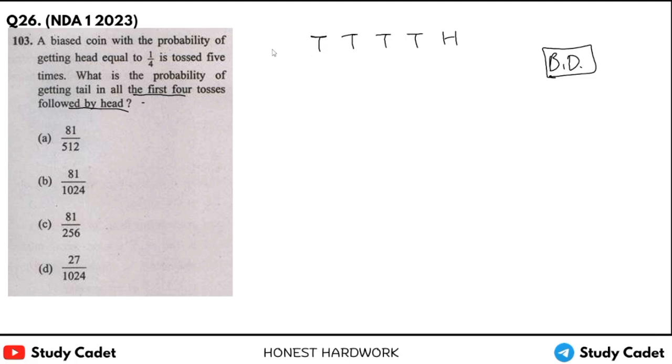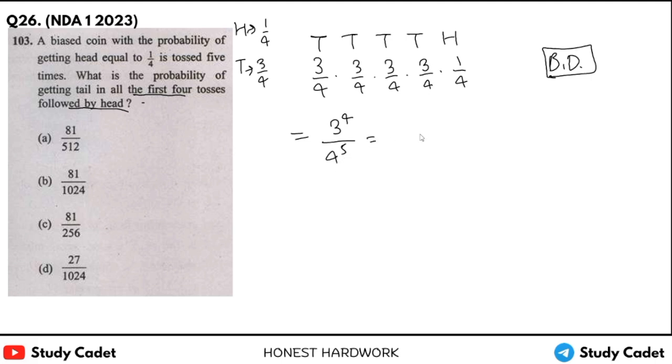See, probability of getting head is 1 by 4. So probability of getting tail will be 1 minus 1 by 4, that is 3 by 4. So first tail will be 3 by 4, second tail 3 by 4, third tail 3 by 4, fourth tail 3 by 4, and fifth head will be 1 by 4. So multiply each fraction, that will be 3 to the power 4 upon 4 to the power 5. It means 81 upon 1024. B option is right.